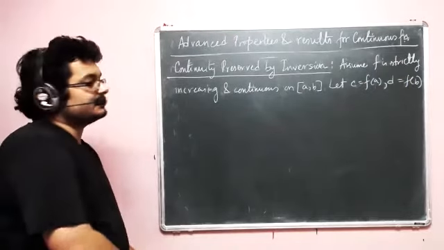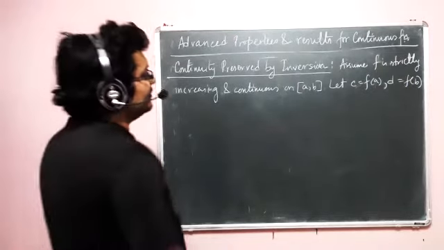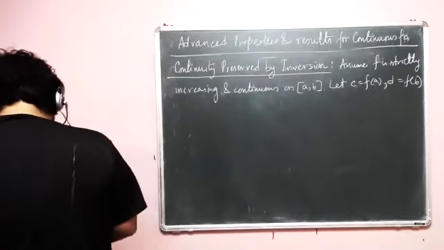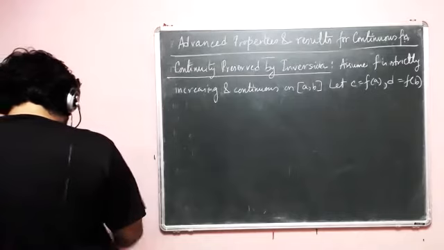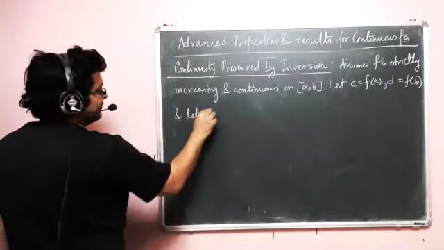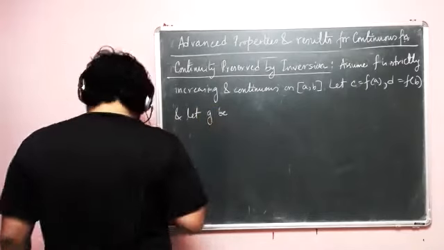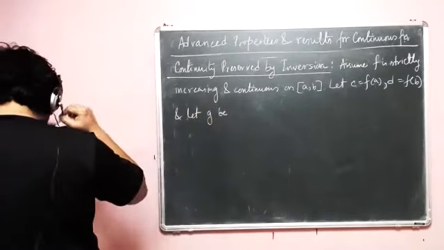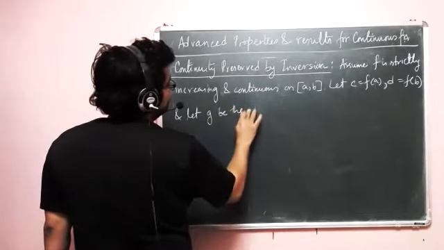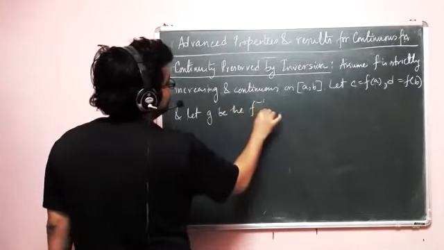So see what we first did. We first ensured what happens at the end points. Why? Because there is a reason. And let g be the f inverse.